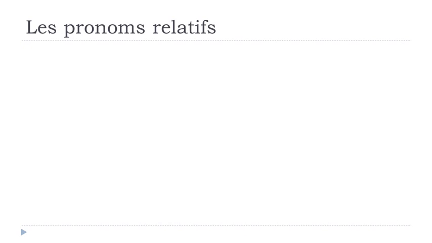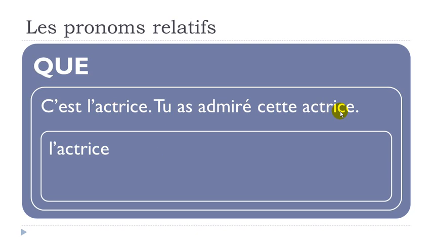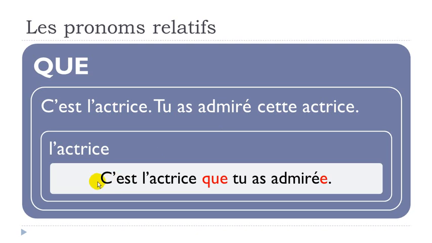But if we take now the feminine form, c'est l'actrice, tu as admiré cette actrice. We want to replace actrice, then we will have c'est l'actrice que, so the structure doesn't change at all, tu as admiré. The only thing that you will have to put is this e, which is the mark of the feminine, at the end of your participe passé form here.